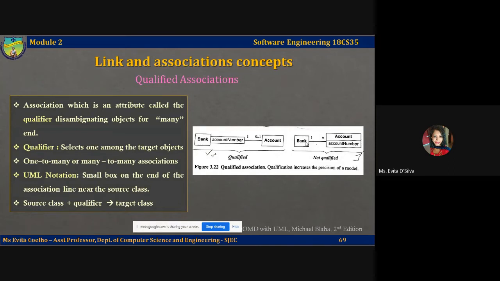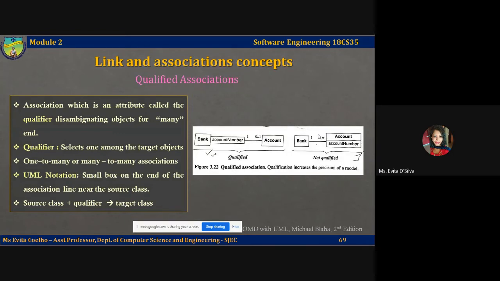Here the bank had a target class of multiple accounts, but I have reduced that multiplicity from many to 0 or 1. Suppose you traverse this bank and the account number you have specified does not exist, then it will yield 0 accounts. That's why 0 to 1. But if it's an existing and valid account number, this will lead you to exactly one account.